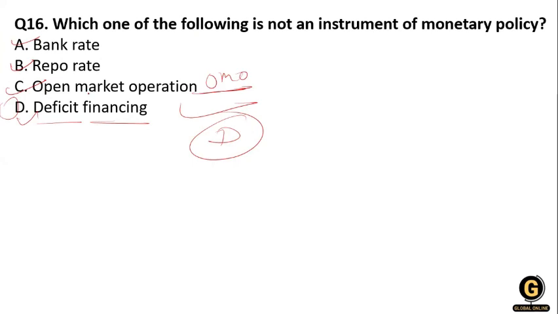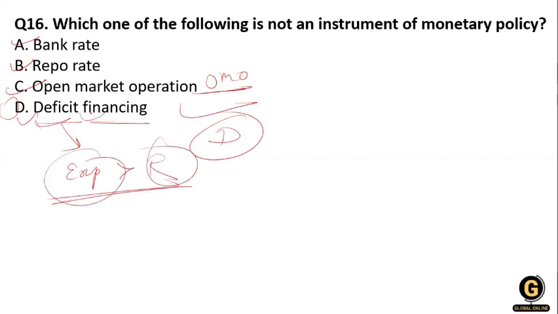Let's understand what deficit financing is. Deficit financing is a budgetary situation where expenditure is higher than revenue. That is a deficiency, where your expenditure is greater than your revenue. In this, the expenditure-revenue gap is financed by printing of currency and through borrowing.